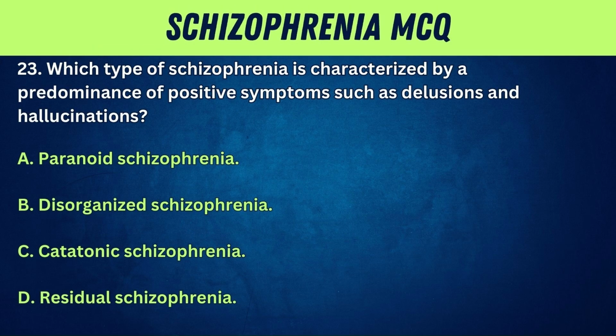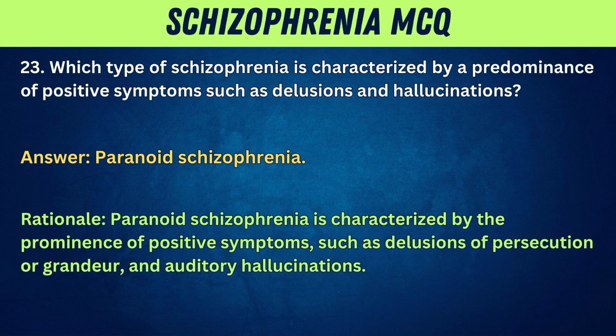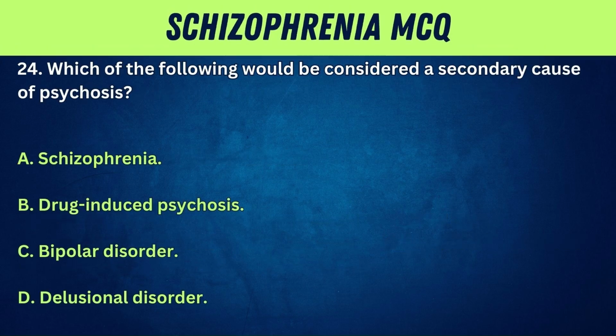23. Which type of schizophrenia is characterized by a predominance of positive symptoms such as delusions and hallucinations? A. Paranoid schizophrenia. B. Disorganized schizophrenia. C. Catatonic schizophrenia. D. Residual schizophrenia. Answer: paranoid schizophrenia. Rationale: paranoid schizophrenia is characterized by the prominence of positive symptoms, such as delusions of persecution or grandeur and auditory hallucinations.